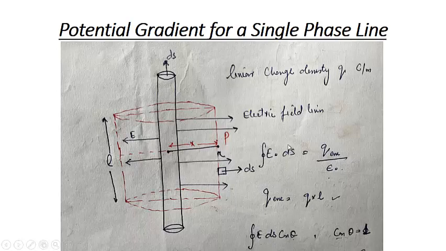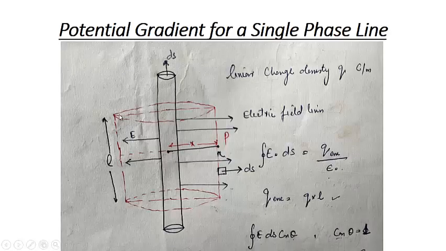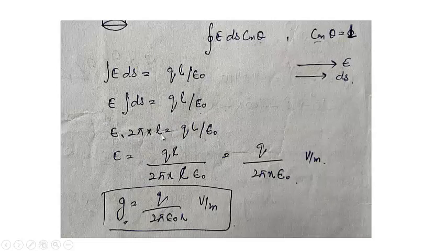So opening up this integral will be closed integral of E ds cos theta, while cos theta is equal to 1, it will be integral of E ds. And we know that at every point on the surface of this Gaussian surface, E is constant, so we can take it out. So integral of ds is equal to q into L divided by epsilon naught, where this ds is the surface area of this Gaussian surface, that is the curved surface area of the cylinder, that is 2 pi r into L, where r here is equal to x, so 2 pi x into L. So E into 2 pi x into L is equal to q L by epsilon naught. This L and L will cancel out. So E is equal to q divided by 2 pi x epsilon naught volt per meter.